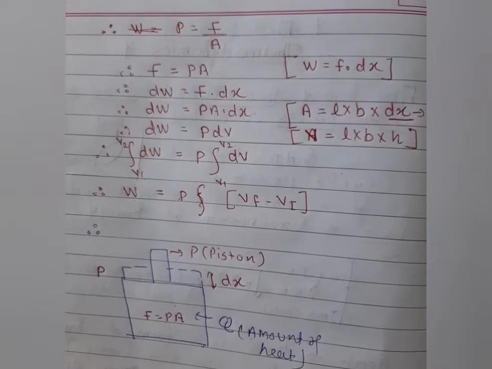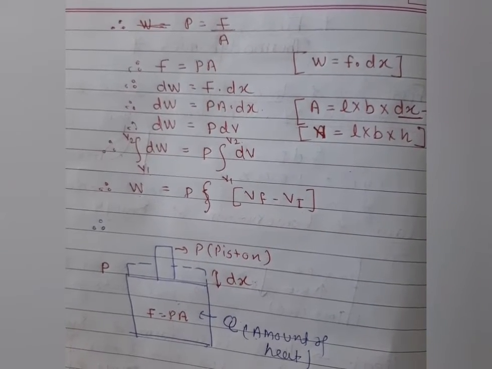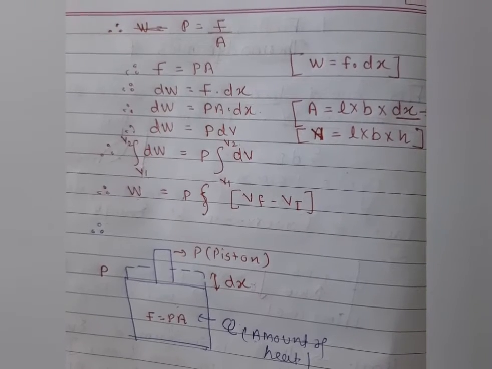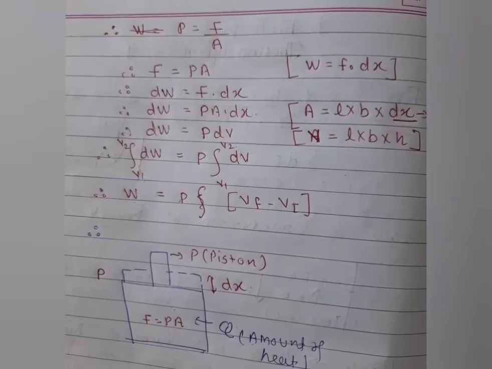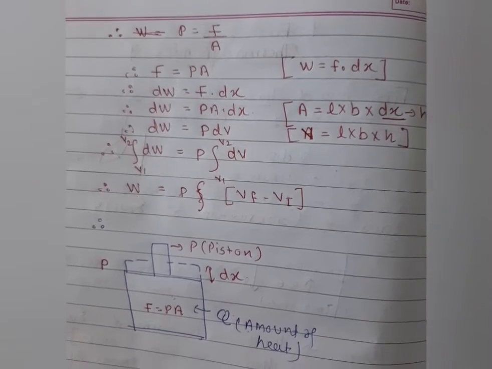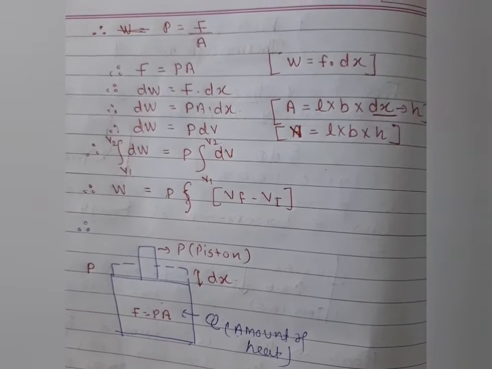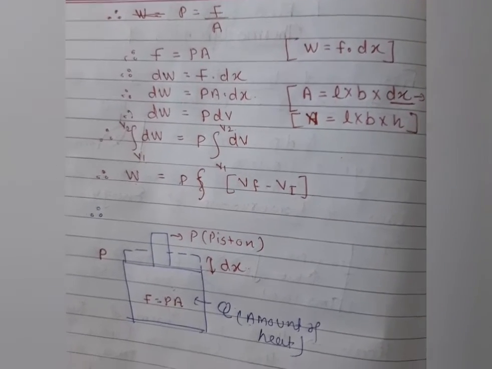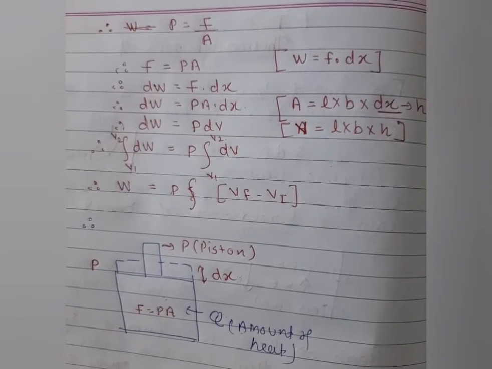So here you can say, students, the pressure applied on the piston is constant on a body. But because of the expansion process, the volume has been changed and the work has been changed, and the total work is nothing but the pressure times the change in volume, that is, final volume minus initial volume. So hope you understand, students, the first law of thermodynamics.